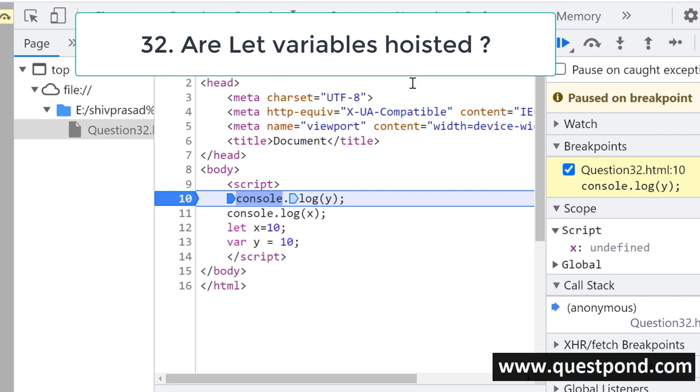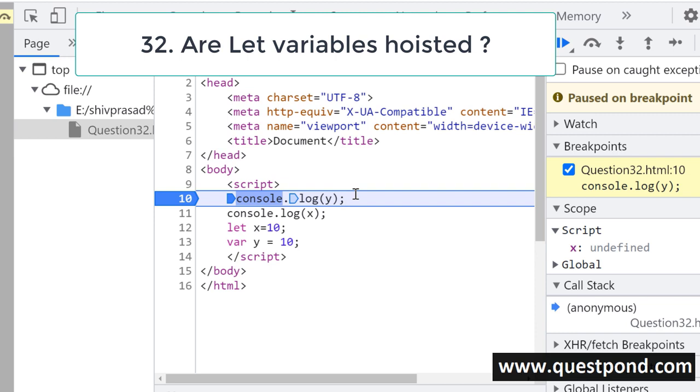Now, if you remember in one of the previous questions, we discussed hoisting. Hoisting is nothing but where the variable declarations are moved to the top. So if you see down at line 13, we have var y equal to 10. There are two parts to this: var y, which is the declaration, and y equal to 10, which is the assignment, the assigning or initializing of the value, right?